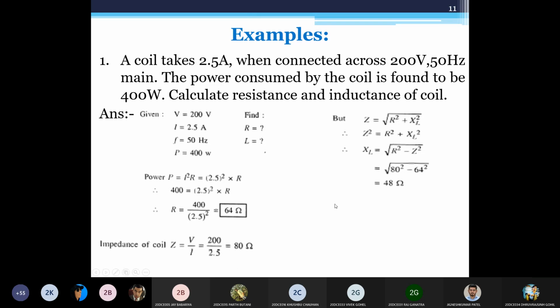So now this 80 ohm is the impedance, and from this equation we can get my value of XL. So this is how I have done that. And then once I get the reactance, I can find out my inductance. I forgot the term. We say the impedance of my inductor. That is a particular word. Let me just quickly go through it. What was that word?